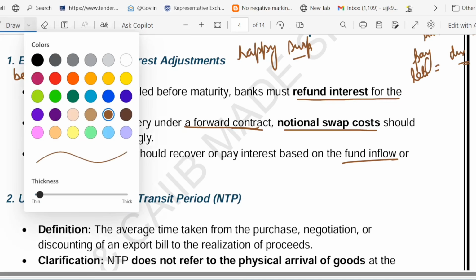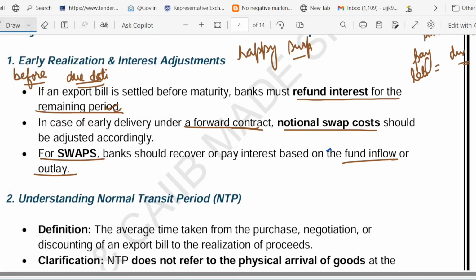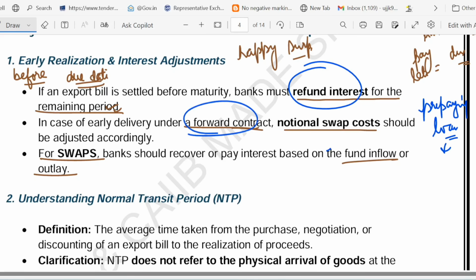Let me give you one example to make this concept more clear. Suppose you have taken a home loan and you are prepaying it. What will happen? The bank will reduce interest since you paid early. They are refunding the interest. Why? Because they have received the earlier payment. Second thing, a forward contract is a kind of contract which has to be settled on a particular date, right? So notional swap cost should be adjusted accordingly. And for swaps, banks should recover or pay interest based on fund inflow and outflow.